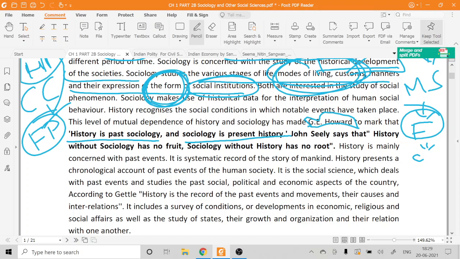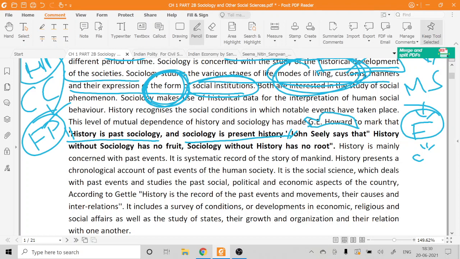So this statement, as told by G.E. Howard, is a beautiful statement which you can use for your introduction line, or sometimes in the exam you might get this type of statement and they might ask you to explain or elaborate it. So you will have to show how history is past sociology. There you will have to write about different notable events, and how sociological dimensions can be depicted. For example, Karl Marx was talking about historical materialism right from ancient primitive society, you can highlight with those examples.